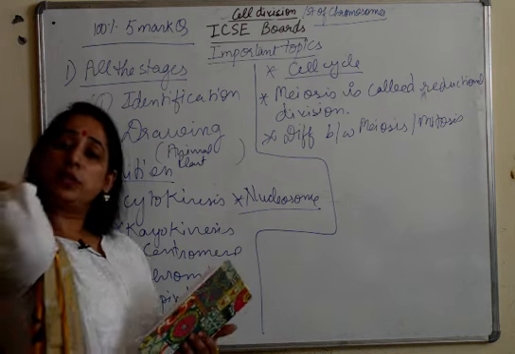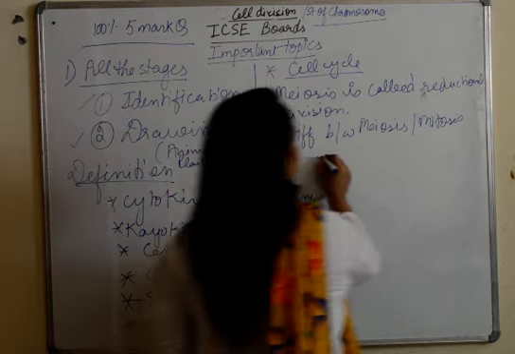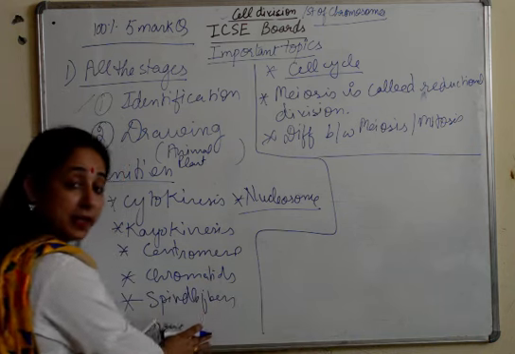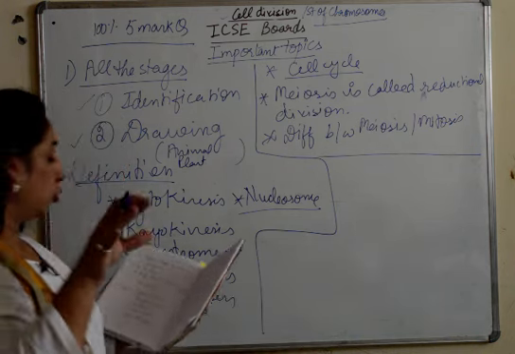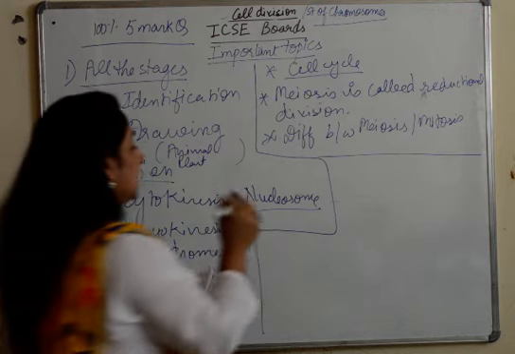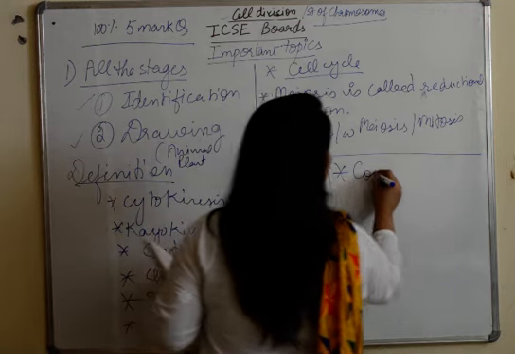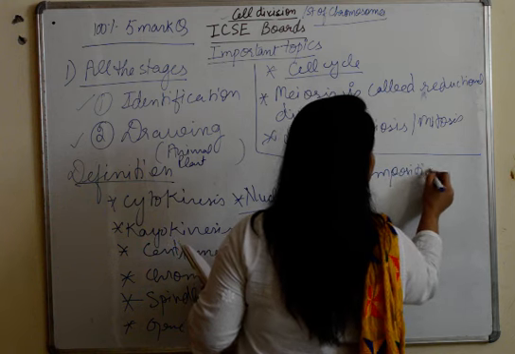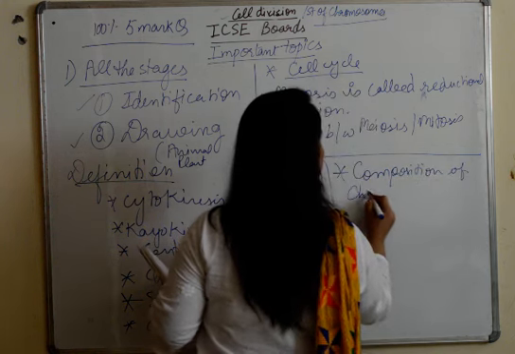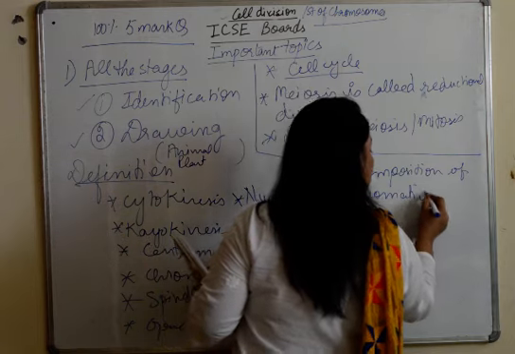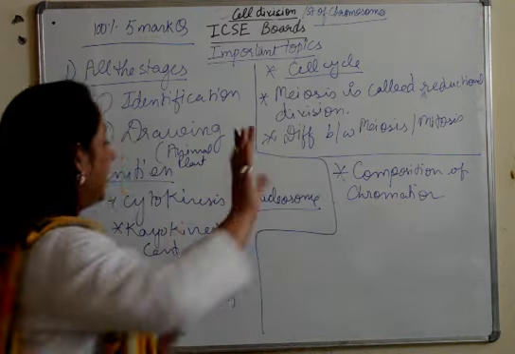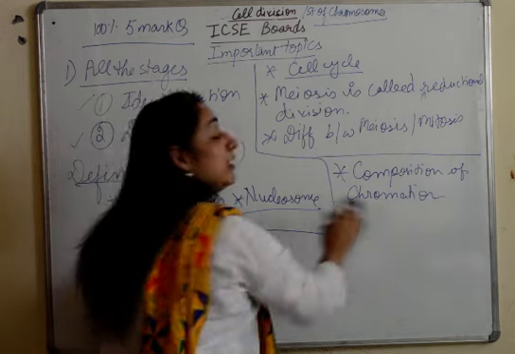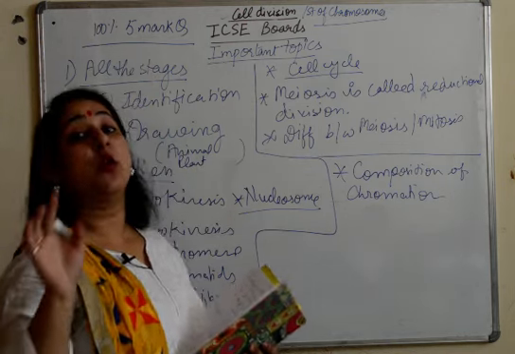Now when we move to structure of chromosomes, definitions I have already covered here: nucleosome, gene, chromatin, centromere. Next is a very important topic, composition of chromatin, where they ask you, now this is also not a 5 marker. Out of all of these, the full 5 marker is only the stages; for the rest we are talking about section A, section B, all the 1 markers.